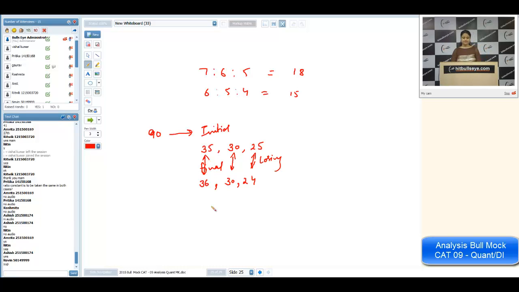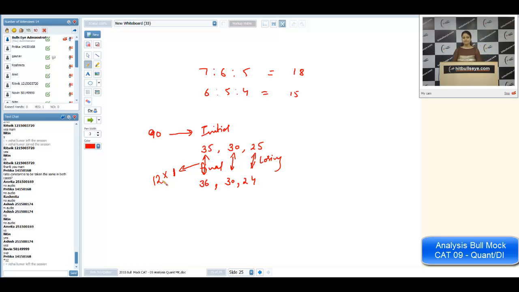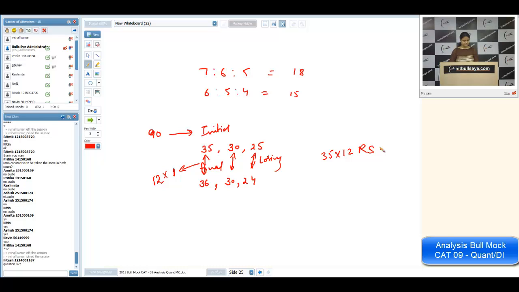Initially he had 35 rupees, but after the game he had 36 rupees. But according to the question, it should be 12. The difference here is 1. To make it 12, we will multiply the whole ratio with 12. Now what was the question asked? How many rupees did he start with? He started with 35 into 12 rupees. That is the answer in this case. Very easy question it was, Kritika.